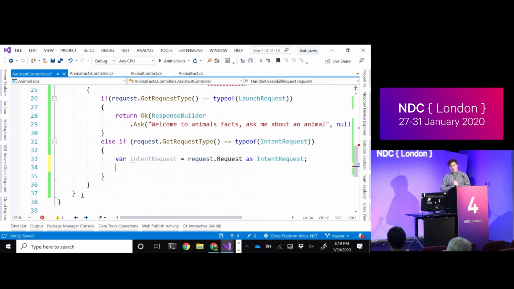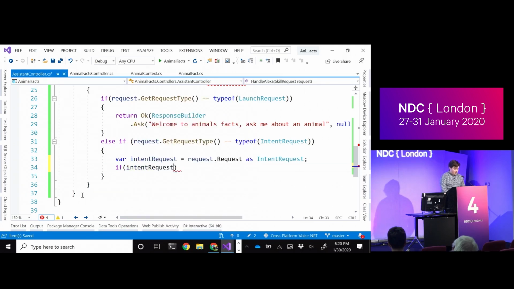So in this business logic segment, we need to make sure we're getting the animal fact intent. And then from there, we need to take the animal's name and go check against Entity Framework for the content there. So I'm going to do another break here. Again, this could be a switch statement. We could use a handler registration pattern or something like that. In this case, I'm doing it all in the controller because this is demo code. Please don't actually judge me. I don't do this in real life.